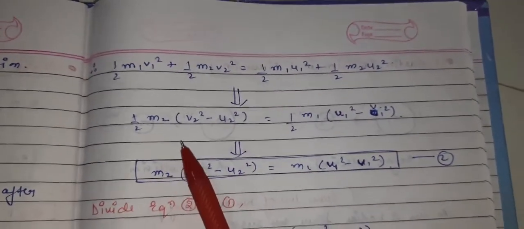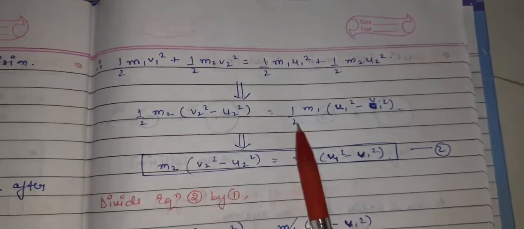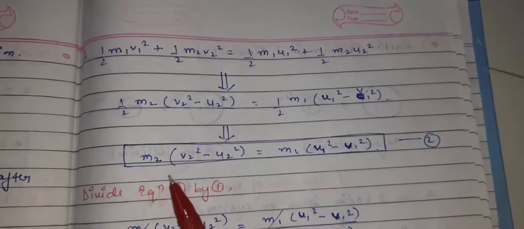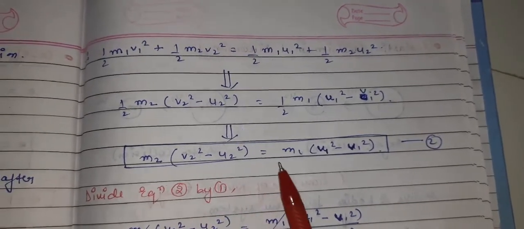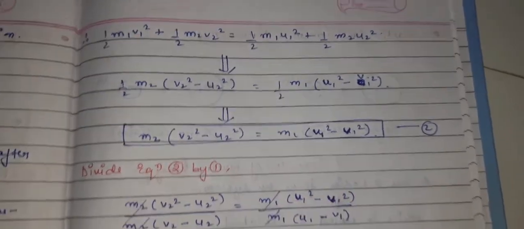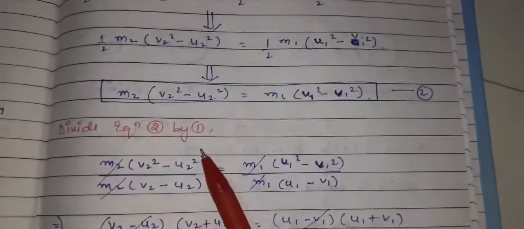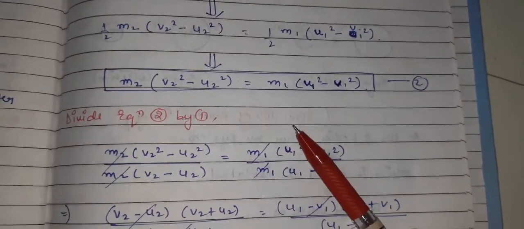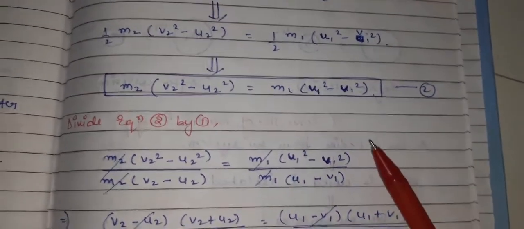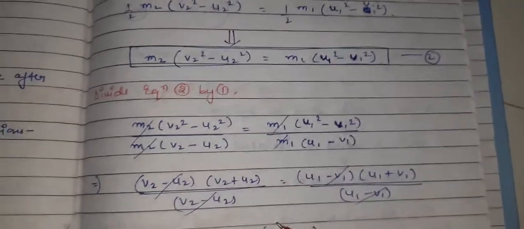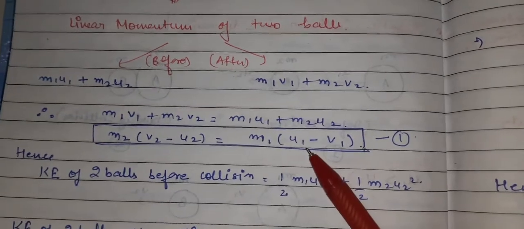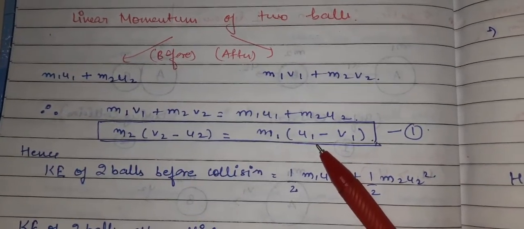So if I bring the m2 term to this side and the m1 term to this side, it will give me the second equation: m2 (v2 square minus u2 square) equals m1 (u1 square minus v1 square). Now dividing equation number 2 by equation number 1. Equation 2 we got with the conservation of kinetic energy, and equation 1 we got with the conservation of linear momentum. I can show you here, yes, this is equation number 1.